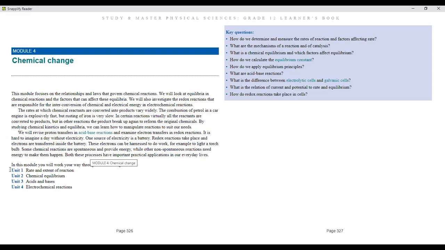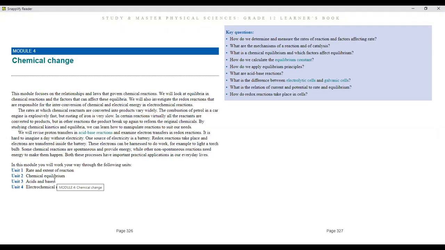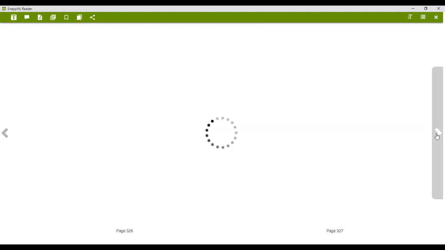So in this part, module 4 of chemical changes, we're going to be dealing with the rate and extent of chemical reactions. We're going to deal with chemical equilibrium, acids and bases, and electrochemical reactions. Basically, that is what it's all about.